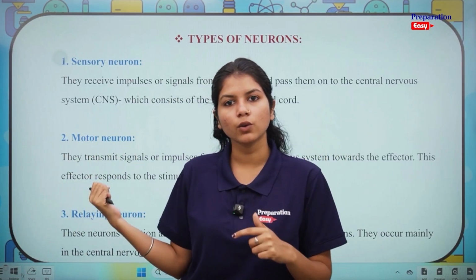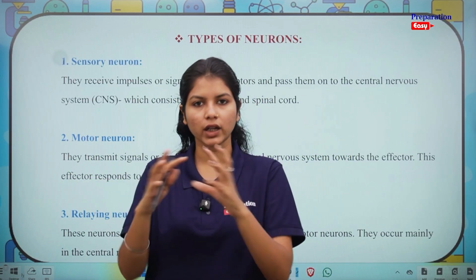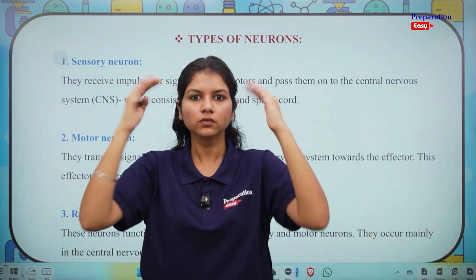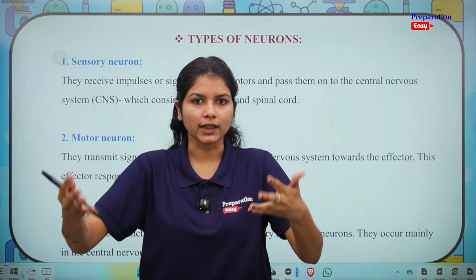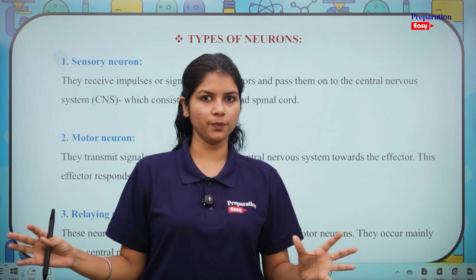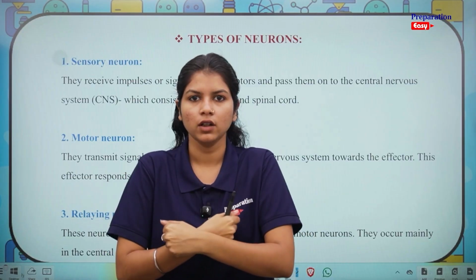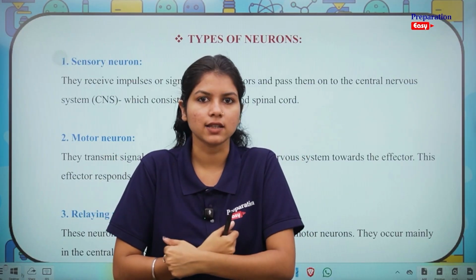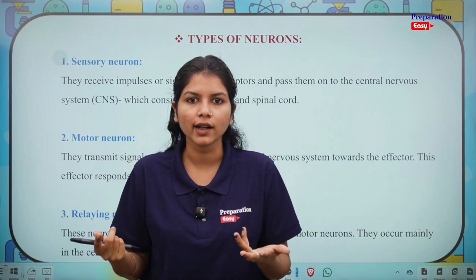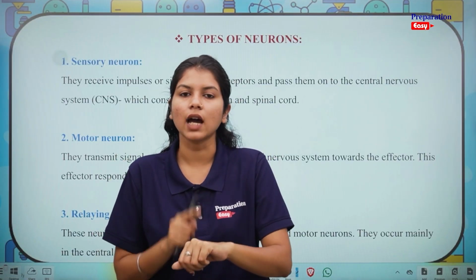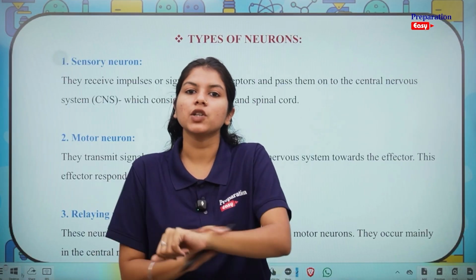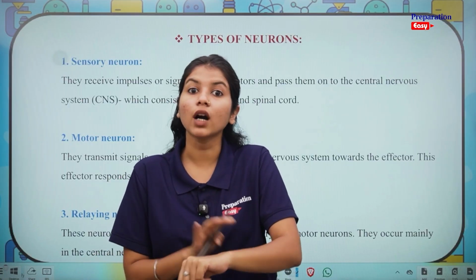Similarly, the sensory neurons have a similar function. Whatever the body is sensing, that information has to go to the brain for further activities, right? Let's say I am sensing that the weather is cold. My body needs a cover. I need to wrap myself in a blanket, let's say. How is our brain knowing that? Because the sensory neurons are passing that signal from our skin to the brain that the temperature is getting down and we need to cover ourselves.